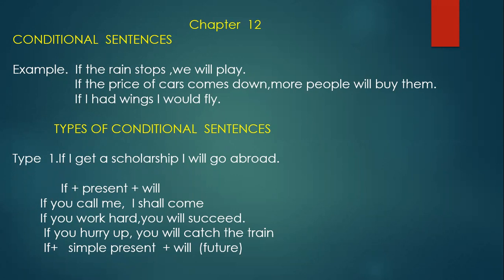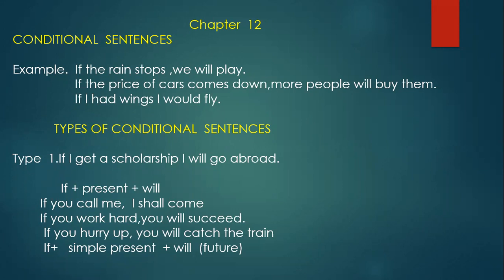So a conditional sentence can also express things that did not or cannot happen, like this. If I had wings, I would fly. Or if I were a millionaire, I would have helped everyone.